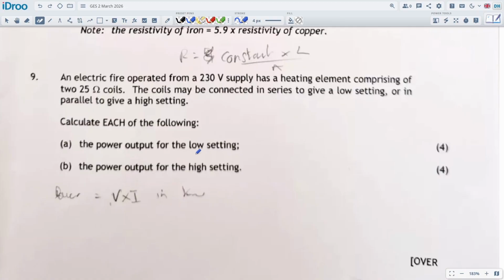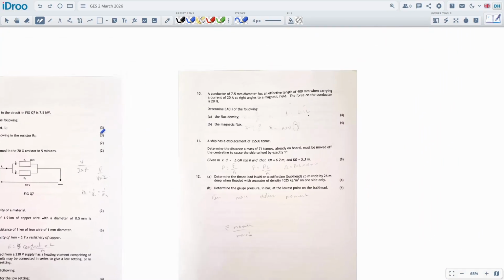Electric fire, oh, that classic electric fire or heater, as I'd like to call it. They brought about the heater wording in the most recent exam papers. They changed it to heater instead of electric fire, but the old classic question bank questions still have fire in there. So that's an easy one to do as well.